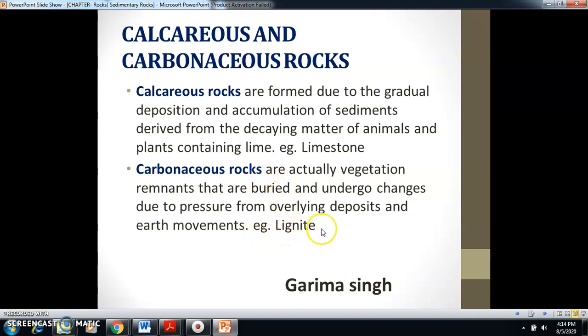Example, lignite. Lignite is an example of coal. There are 4 types of coal: peat, lignite, bituminous, anthracite. So lignite is the inferior quality coal. The quality of lignite is poorer than anthracite and bituminous.